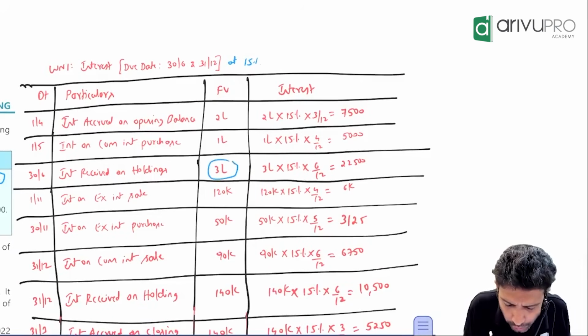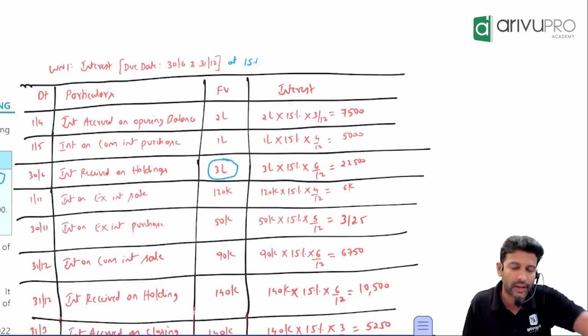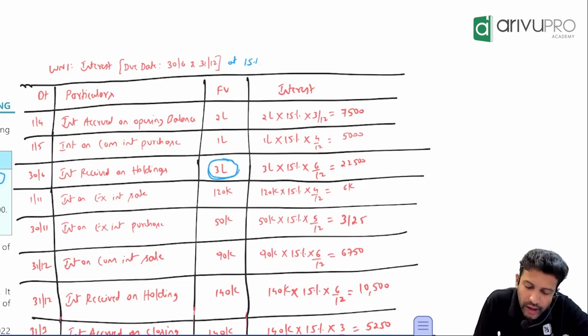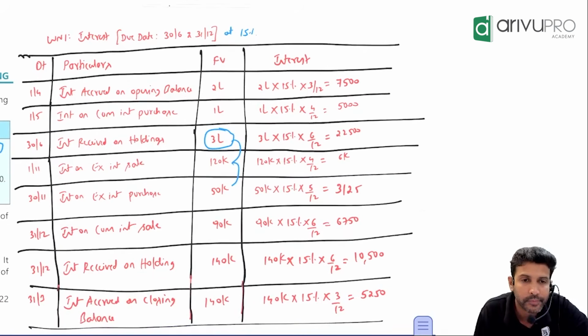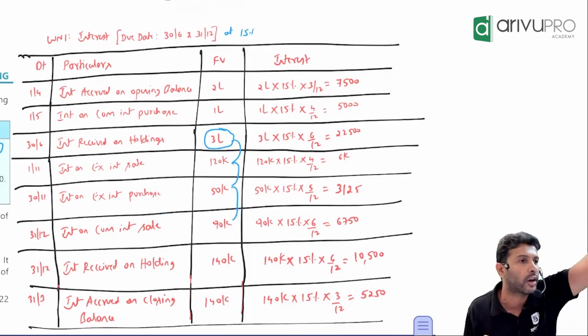Till 30th June, how much were you holding? 3 lakh. Take your calculator. Till 30th June, till the last due date, you were holding 3 lakh. Then you sold 120, rather. When you sell, the value will reduce. So 3 lakh minus 120, you will get 180. Again you purchased 50. So plus 50, you'll get 230. Again you sold 90. 230 minus 90 is what? 140. Yeah, 140 is what you are holding.